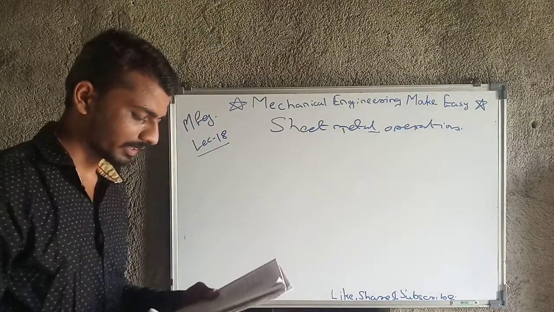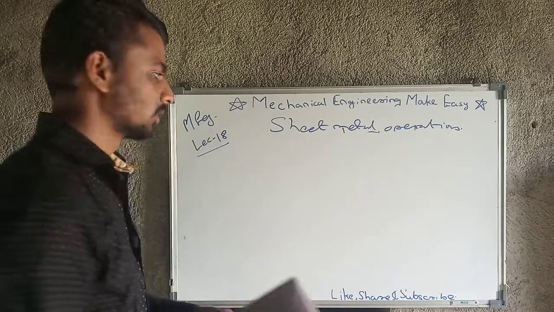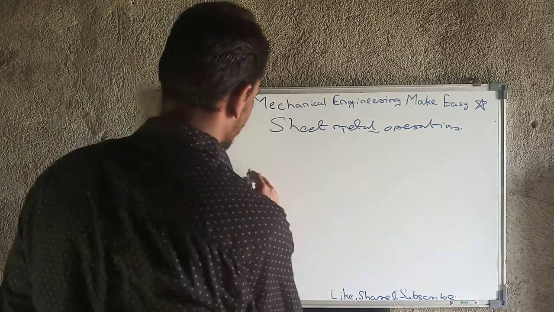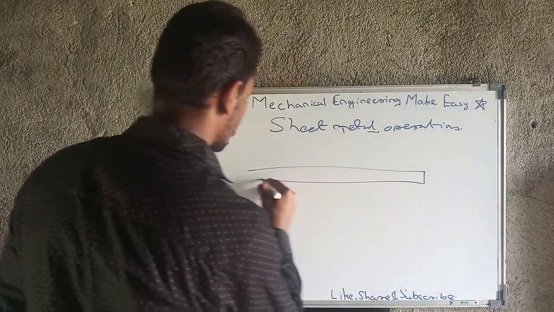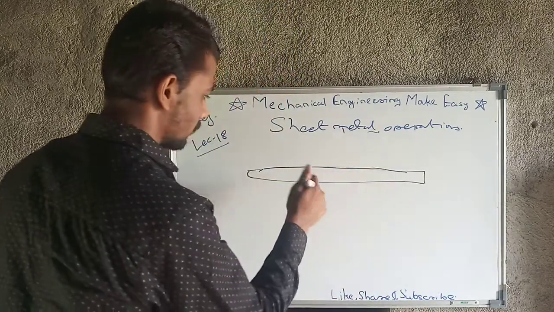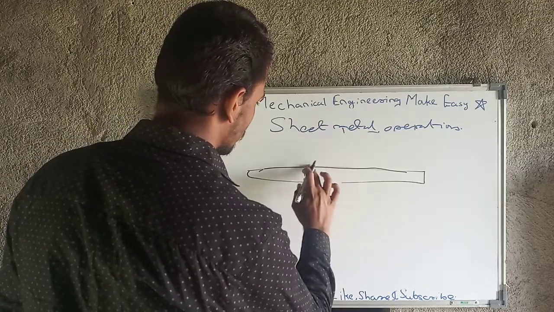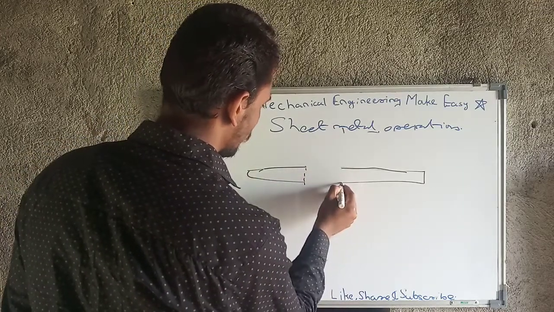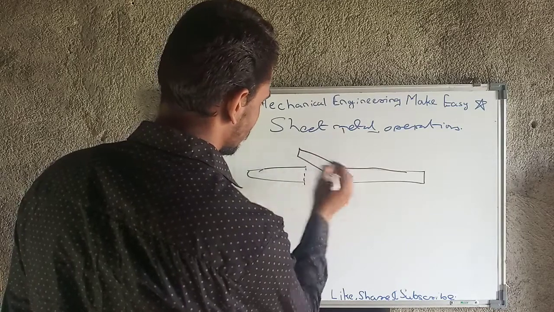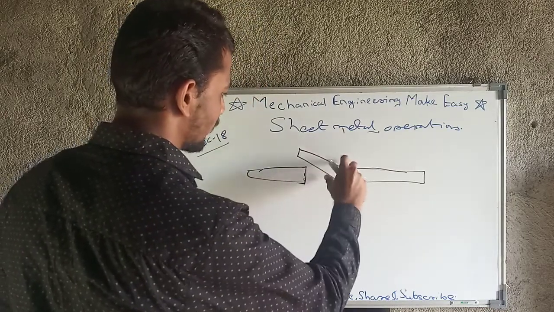What is lancing? Cut from a small length and bend. For example, if this is the workpiece, we will cut one portion here and bend that portion in this way. We have cut that portion from here and bent from here.